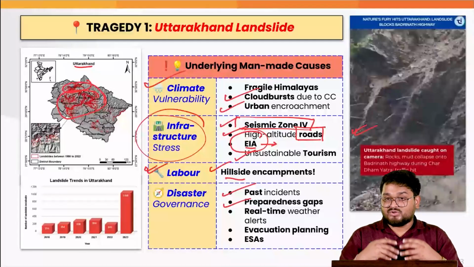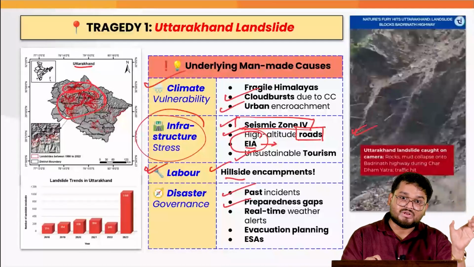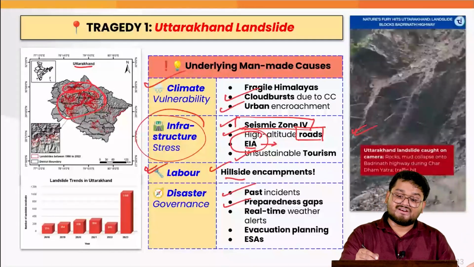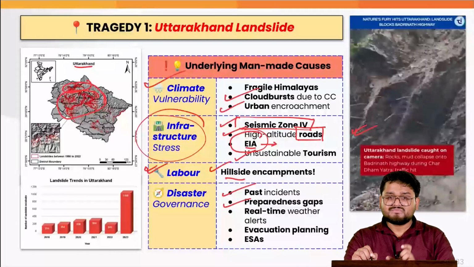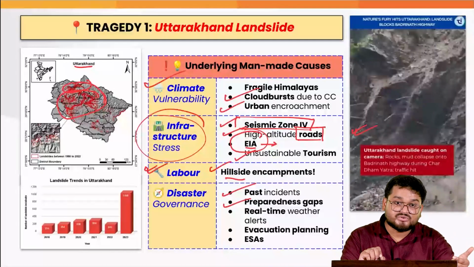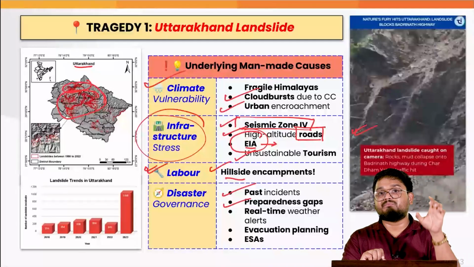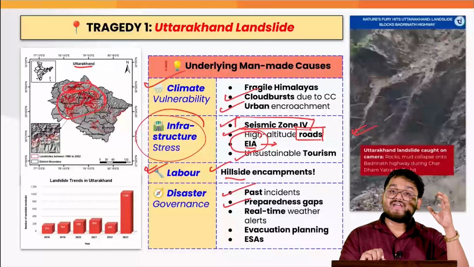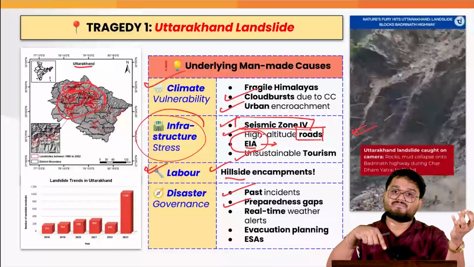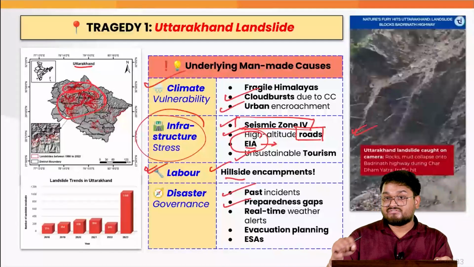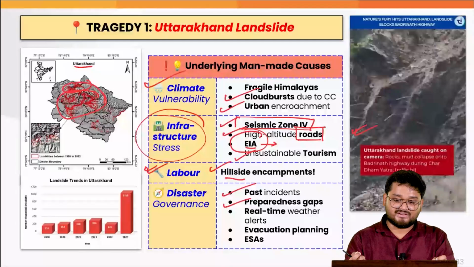There have been lapses in the prediction of these landslides. The real-time weather alerts: while we have sophisticated supercomputers and satellites deputed for the same, we are still not able to pinpoint the prediction of heavy rainfall events and the subsequent landslide events. If we did that, maybe the lives could have been saved.